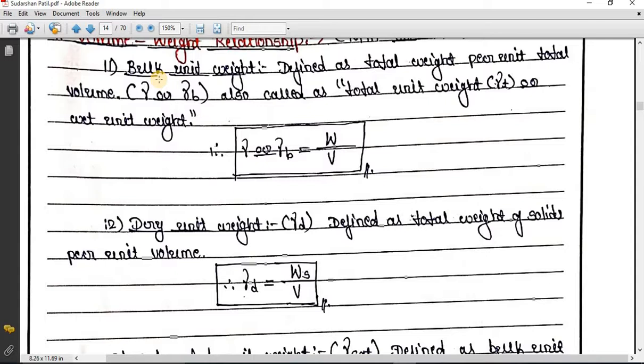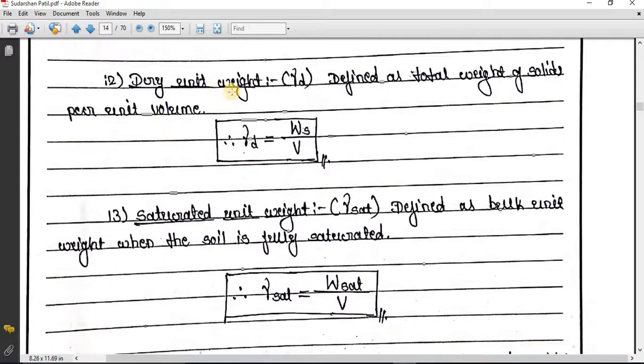So similar to weight volume relations, there are volume mass relations also. So we call them a density. Here we call this a unit weight. So you can go through those also. It is there in the notes.